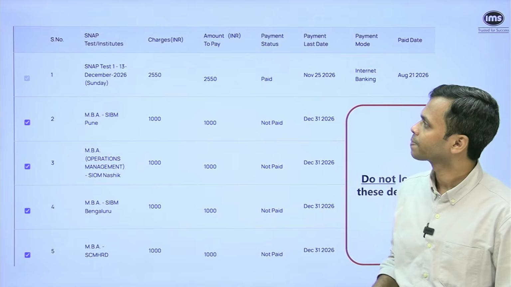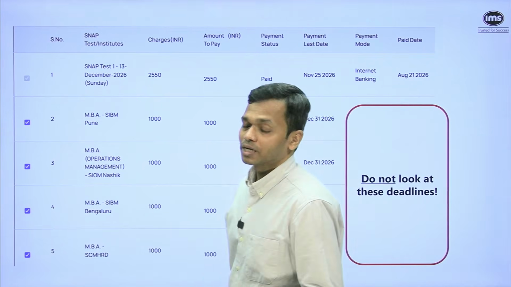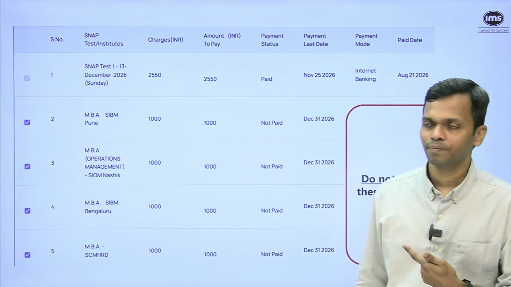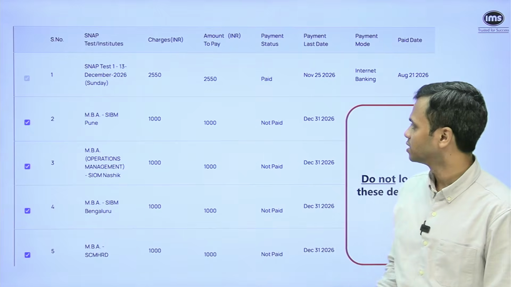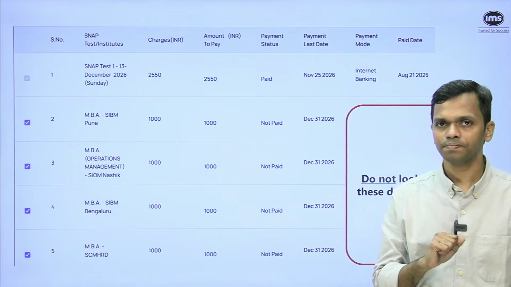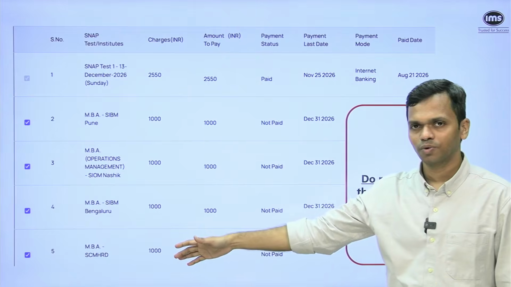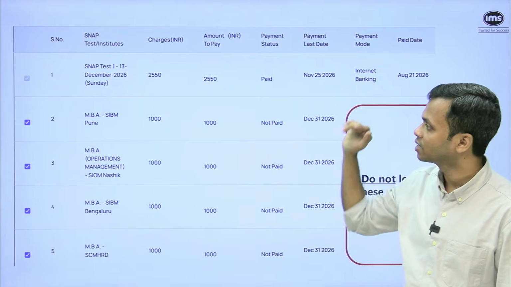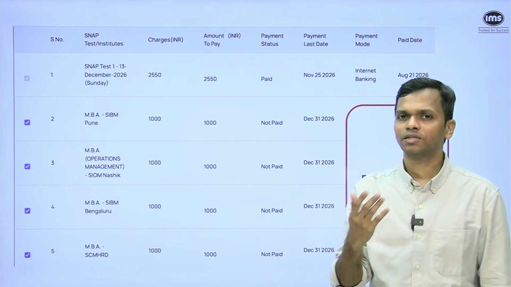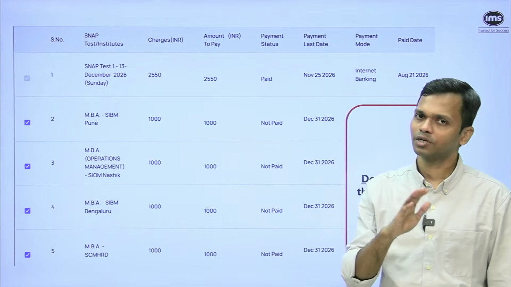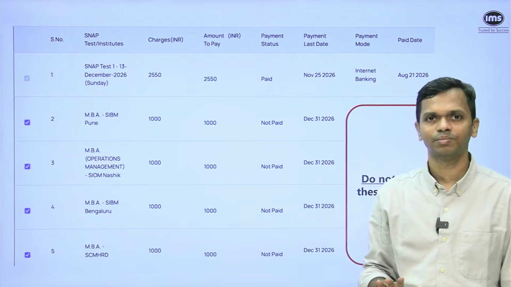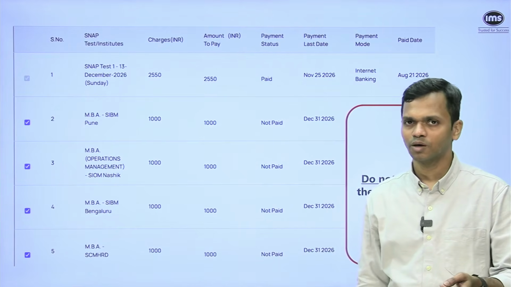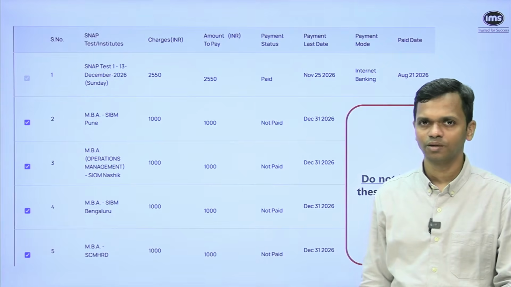And now comes the most important part, and that's why I said in the beginning that you watch this video till the very end, because of this screen. The problem that I have with this screen is all of these dates. I selected those programs, and now my dashboard is showing that I paid for SNAP test 1. For all of these programs, firstly, it is 1000 rupees per program, which is fine. That's how it has always been, even in the last several years. They haven't changed it. So for every program that you select, you need to pay 1000 rupees. Again, all of it is mentioned in the brochure on the website.